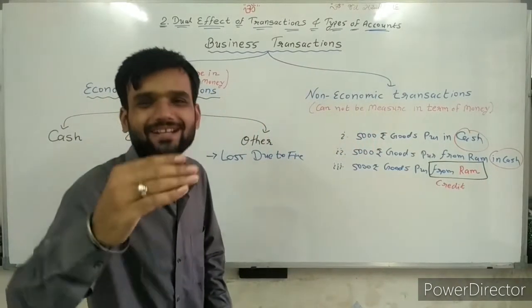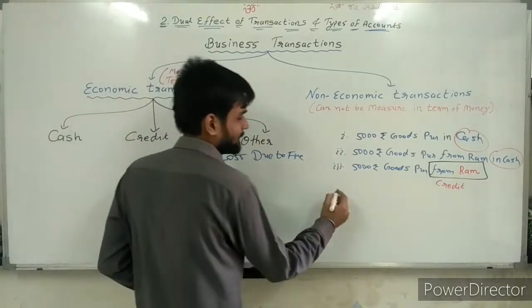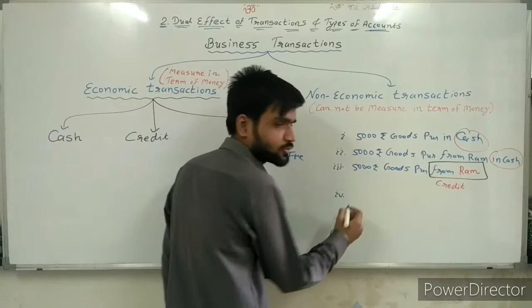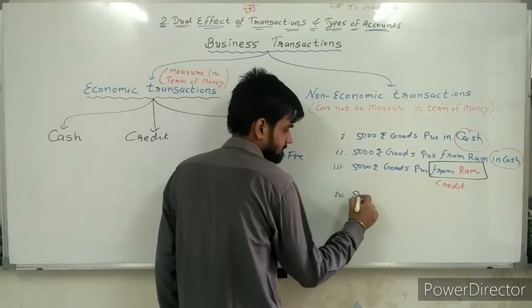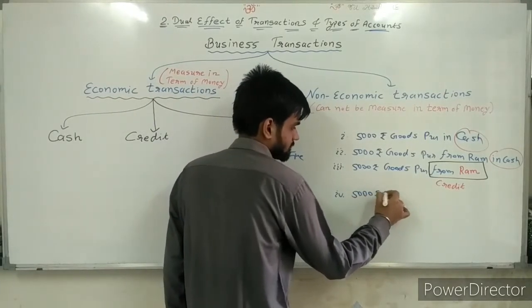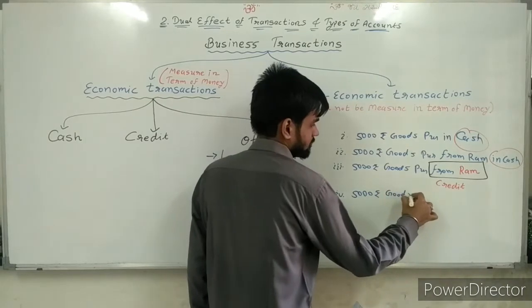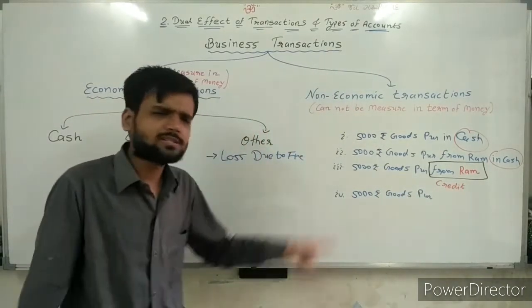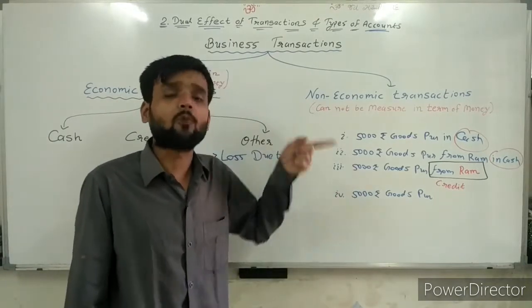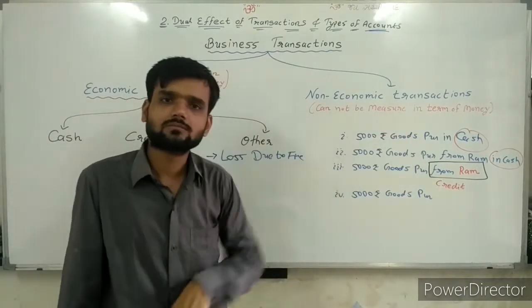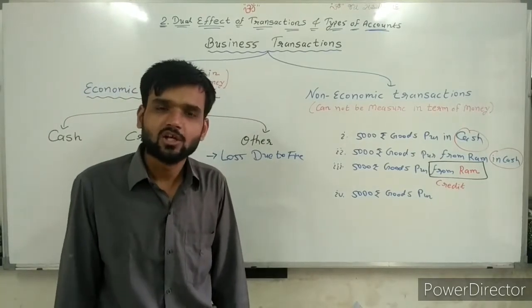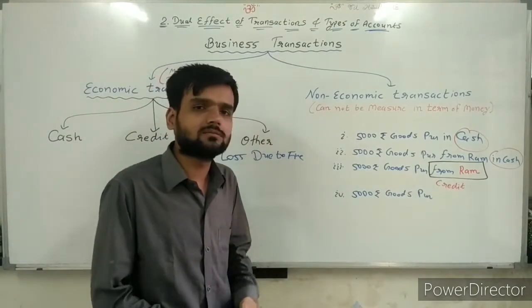So going ahead, taking another example. 5,000 rupees goods purchase. Now, is there any clarification from whom I have purchased? No, sir. There is no clarification. So, how can I say it's a credit?